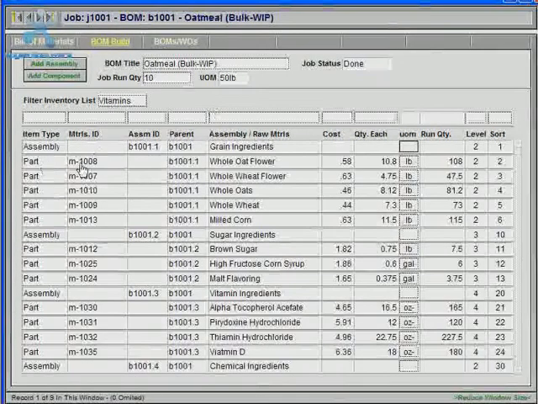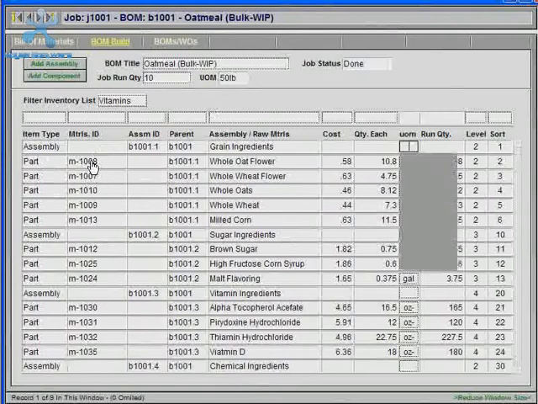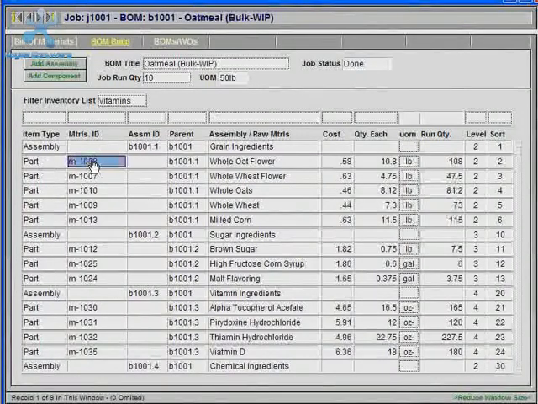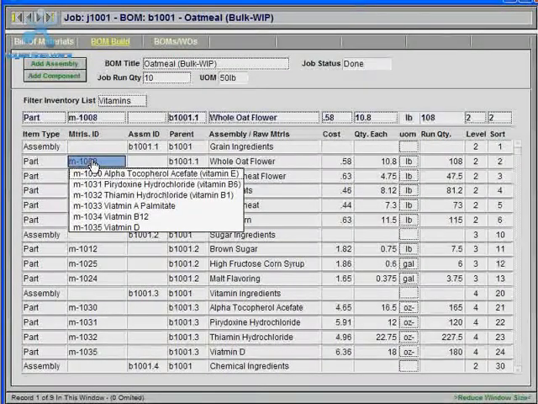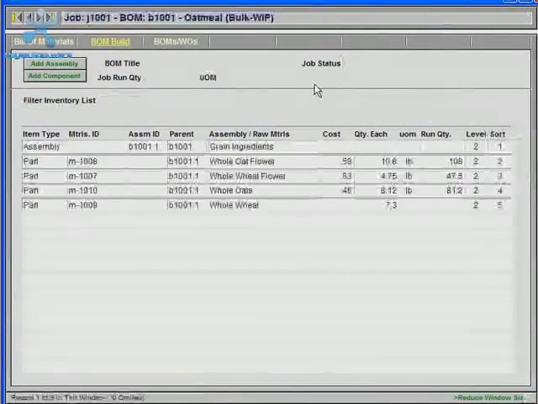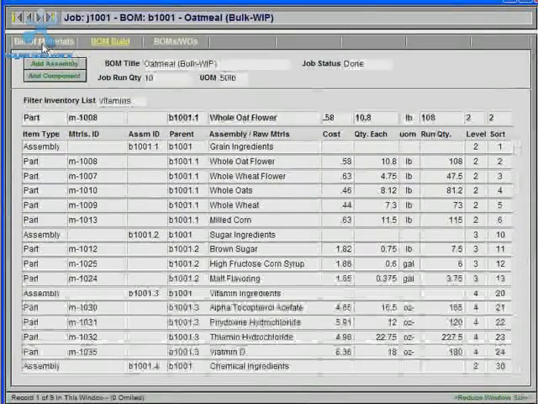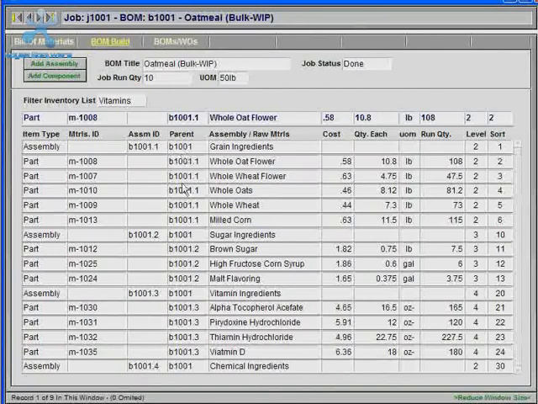And then as I add subassembly components, I would choose from the vitamins in the inventory database. And then making the subassemblies expand and contract in the bill of materials view is all based on having an assembly ID and which inventory items fall under that assembly ID.